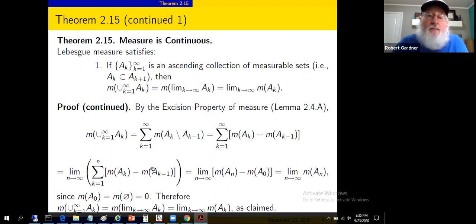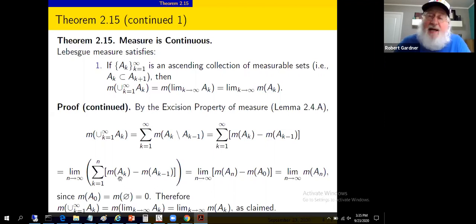This is telescoping. So we'd have, for example, the measure of A1 when k equals 1 from this, and negative measure of A1 when k equals 2 on this one. So we get those terms to telescope, to collapse. And summing from 1 to n, you're left with this k equals 1 term and this k equals n term.